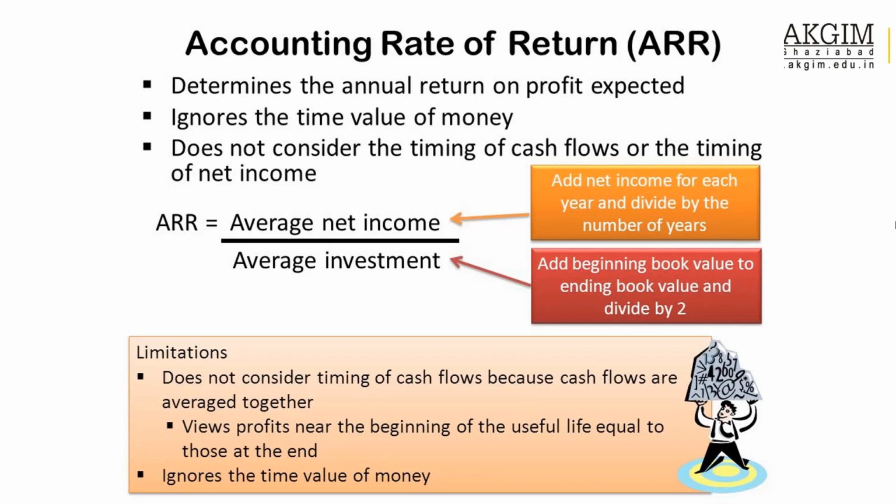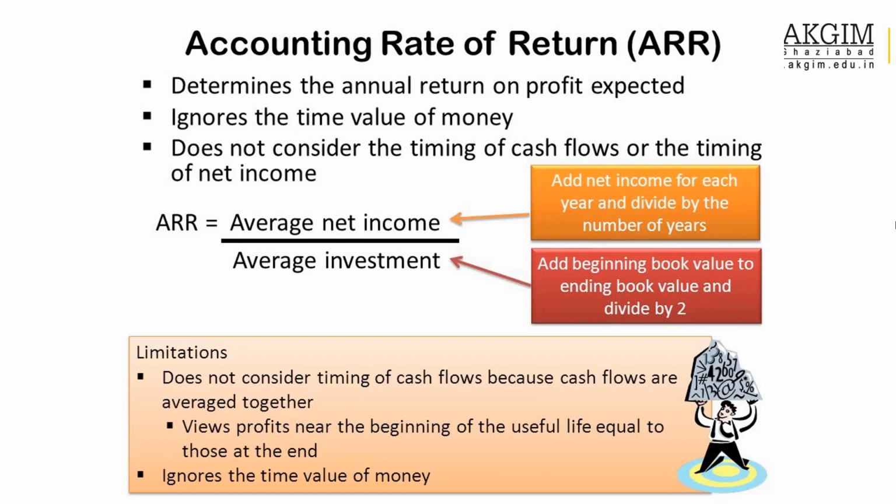So what is the formula for ARR? ARR is equal to average net income, divided by average investment. This net income will be calculated as average PAT, profit after tax. How can you calculate average net income? Add net income for each year and divide by the number of years. That is the simple formula you use for the calculation of the average of anything. But do remember that net income here means PAT, profit after tax.